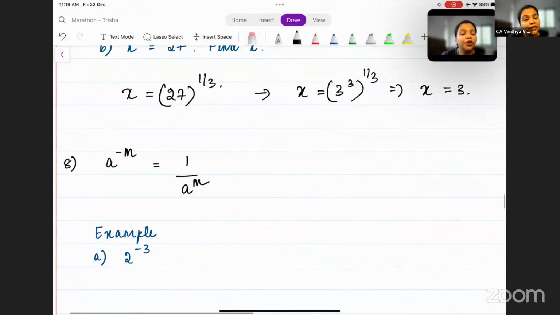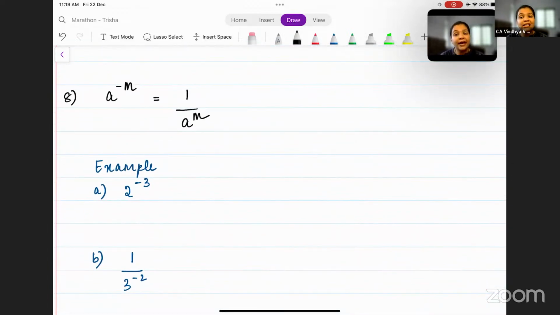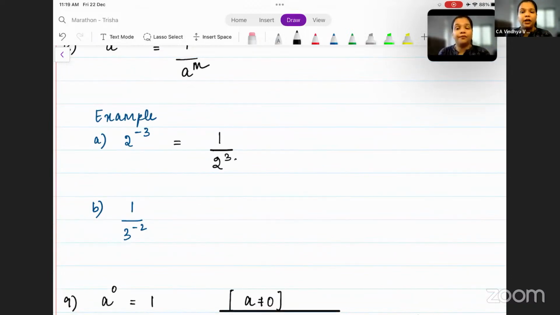All right, moving on to the next one, which is a to the power minus m. Now, a to the power minus m can also be written as 1 by a to the power m. Okay, very simple here. 2 to the power minus 3 can also be written as 1 by 2 power 3. Vice versa, which means if the power of a term is negative, to remove the negative power, you need to take the reciprocal of the entire term.